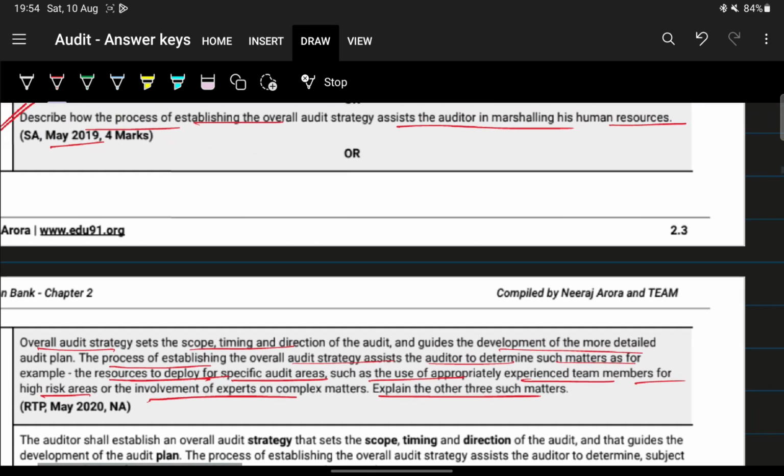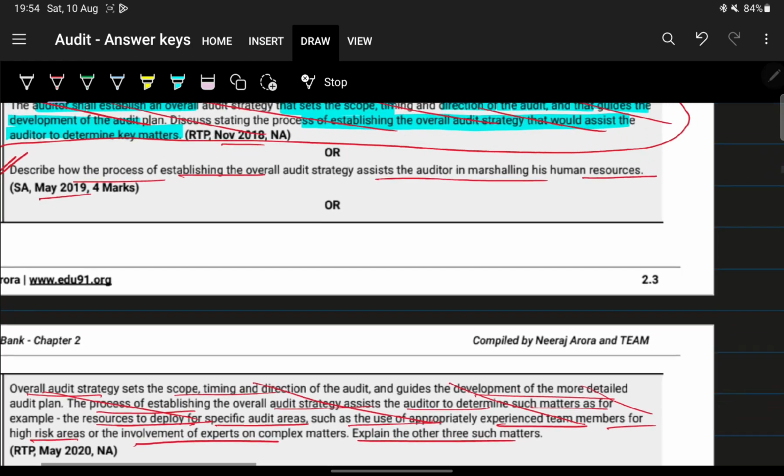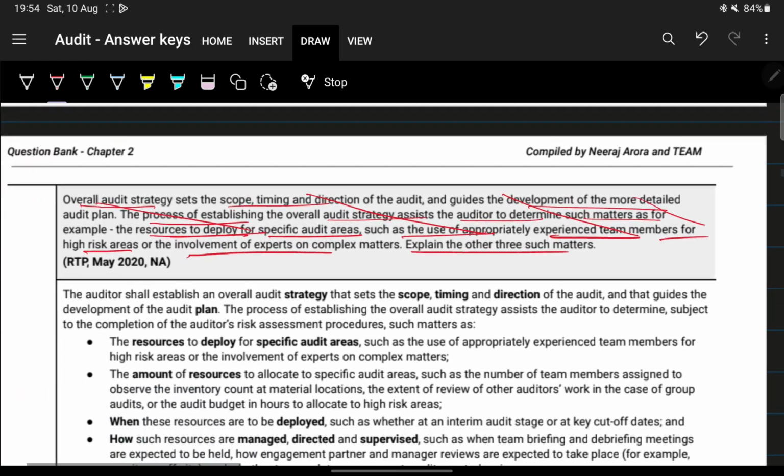Firstly, I feel like this is a bit different question. I feel like this is also a different question. I'll explain what this question is asking.